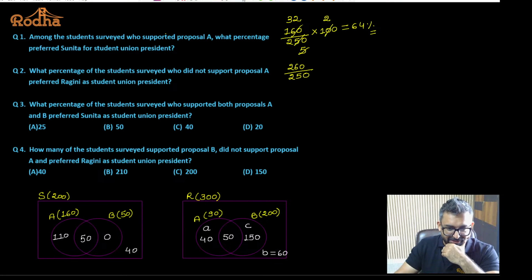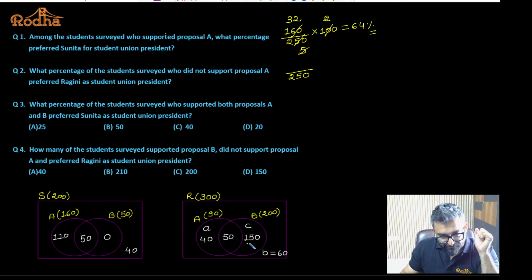Tell me, 260. No, it's not 260, beta. You have to understand the statement one more time. Listen to this. He cannot take 200 entirely. You have to take this 150 and you have to take this 60. If you look at this, 50 people are supporting proposal A also. So what is the number I have to take?